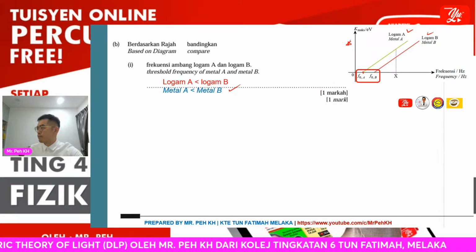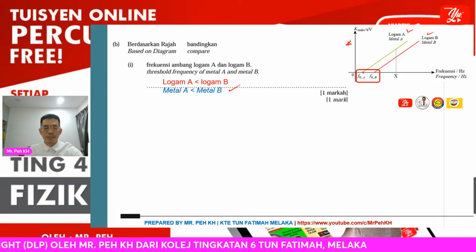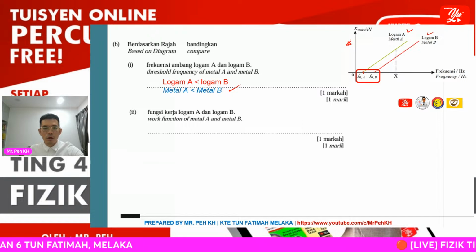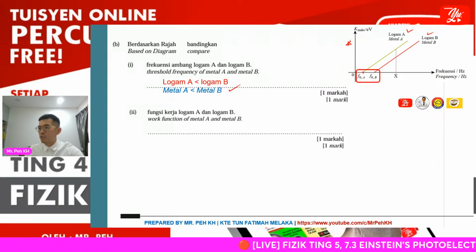You can use a symbol to write your answer. Then B2, work function: the work function of metal A and metal B. Just now I also showed it already.